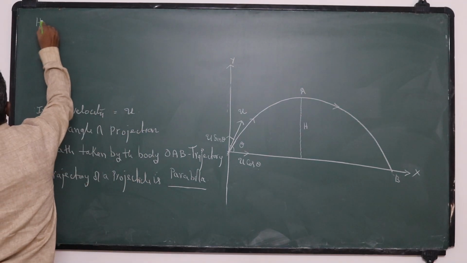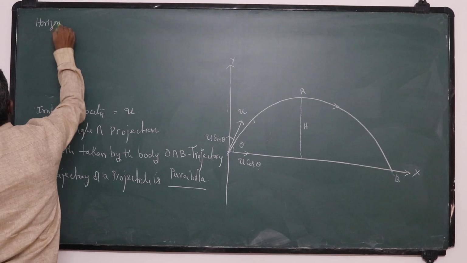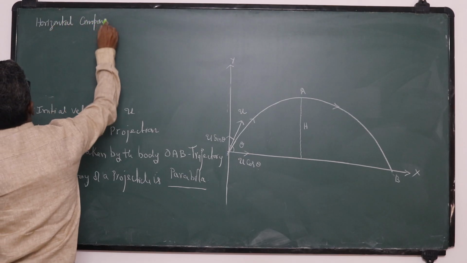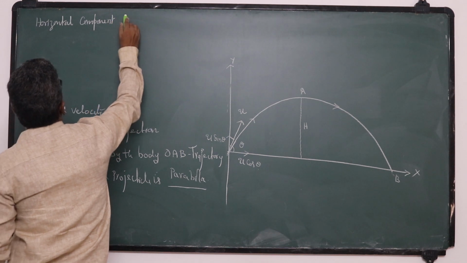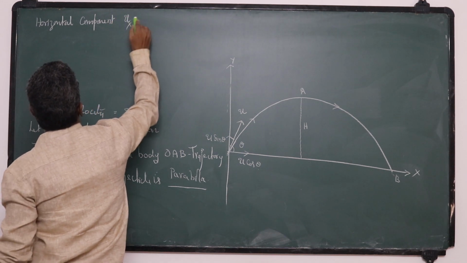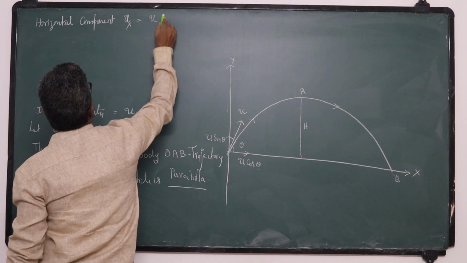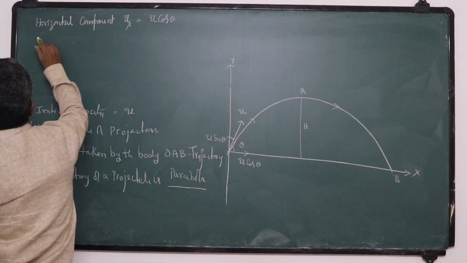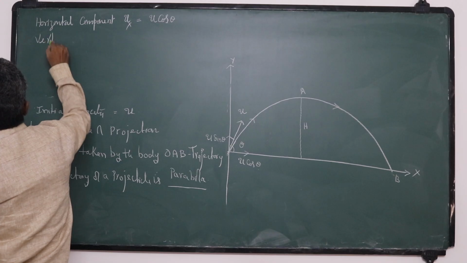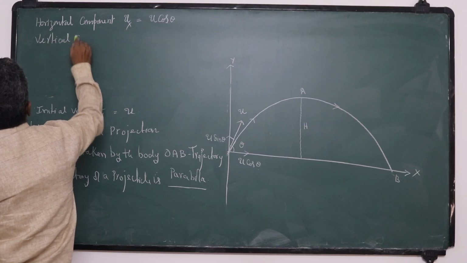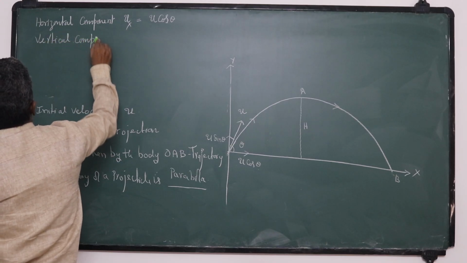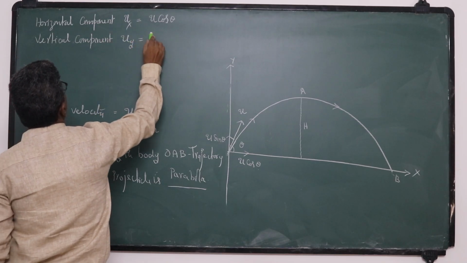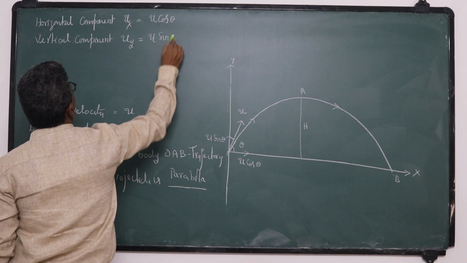The horizontal component of initial velocity, that is ux, is u cos theta. The vertical component of initial velocity, that is uy, is u sin theta.